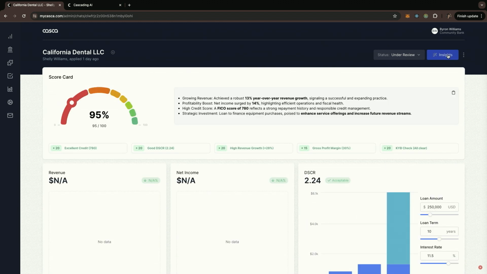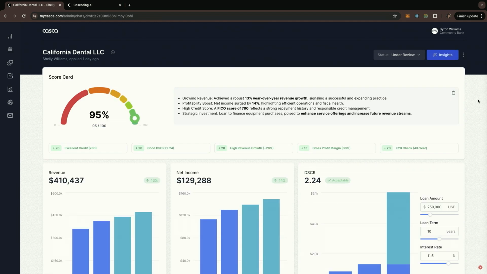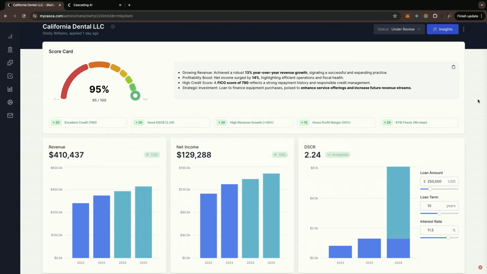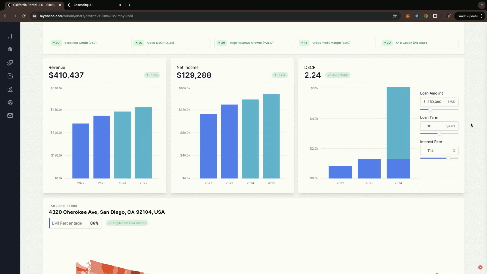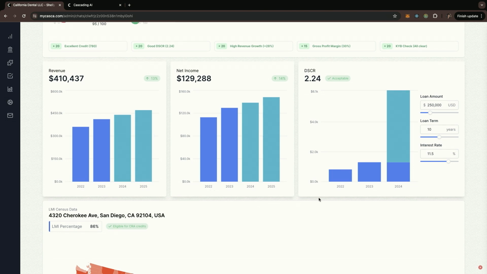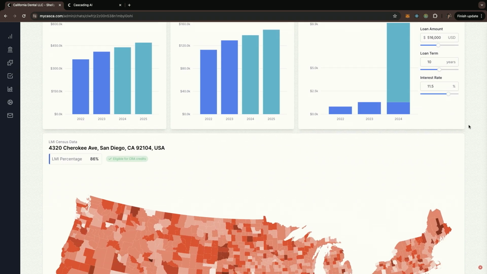If I press this button, I get our AI insights, where I can see that Sarah already analyzed the deal according to my bank's credit policy. This deal scores a 95 out of 100 because of the excellent credit score, the good debt service coverage ratio, the high revenue growth, the gross profit margins, as well as the fact that all the KYB checks came back clear. I can see here that the revenue is increasing year over year and is projected to increase even this year based on recent cash flow data. I can see that the net income is positive and increasing year over year, and the debt service coverage ratio stays above a minimum of 1.25 up until a loan amount of roughly $520,000.